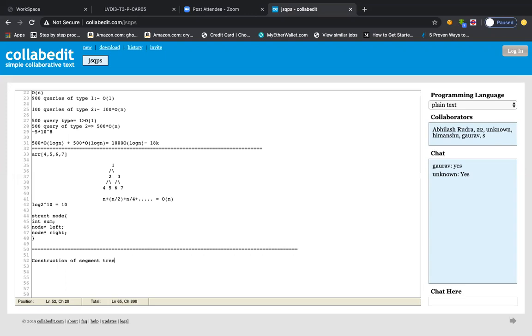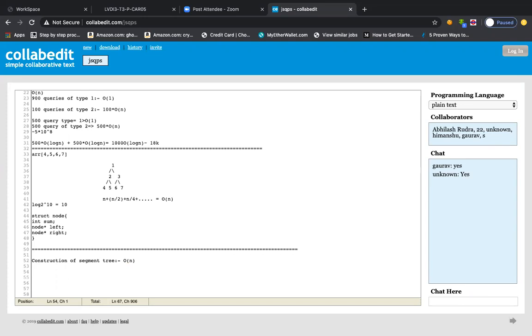So, construction of the segment tree. What will be the time complexity of construction? Order n only, right? Because there are approximately 2n elements, as I just proved with the GP one. There cannot be more than approximately 2n elements, so the order will be n or 2n or whatever. It will be called n only, even if it is 2n, because we do not consider constants in time complexity, right?